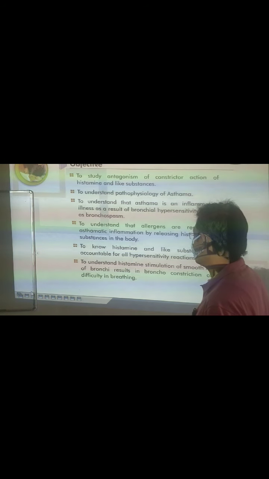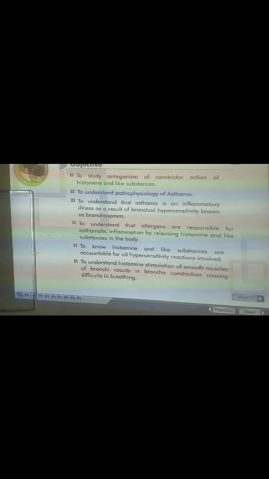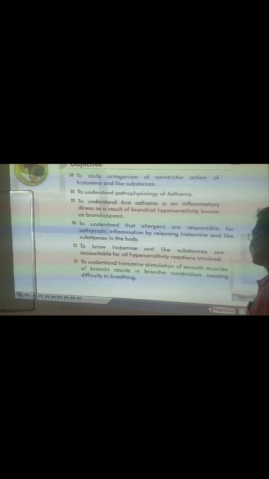To understand the allergy responsible for asthmatic inflammation by releasing the histamine-like substance in the body. To know the histamine-like substances accountable for the hypersensitive reaction involved. To understand the histamine stimulation of smooth muscle of bronchi results in bronchoconstriction causing difficulty in the breathing.